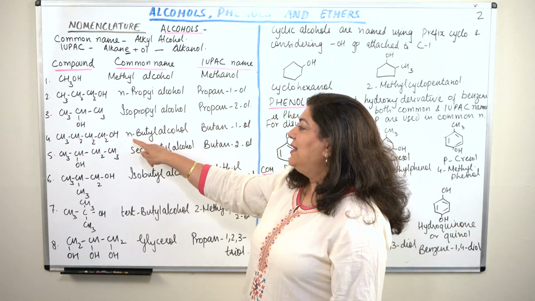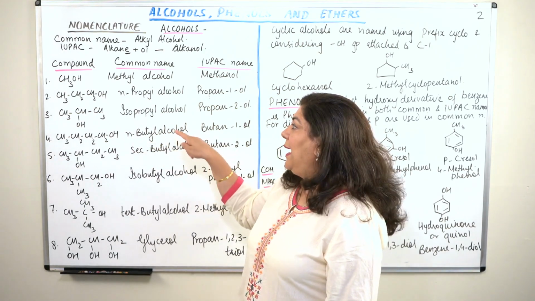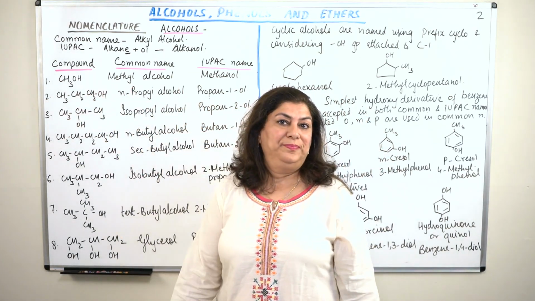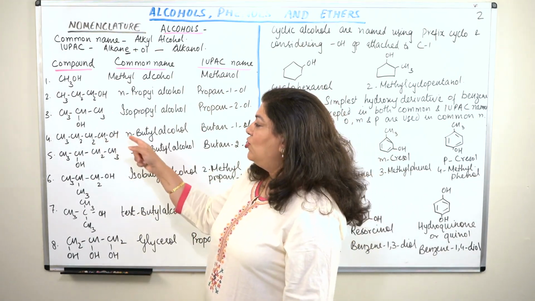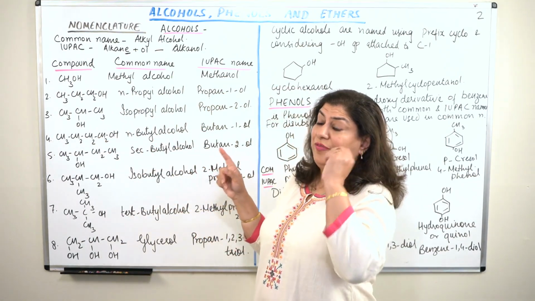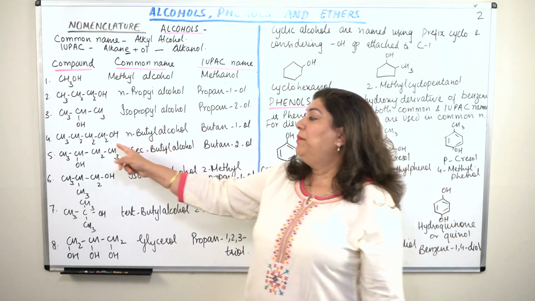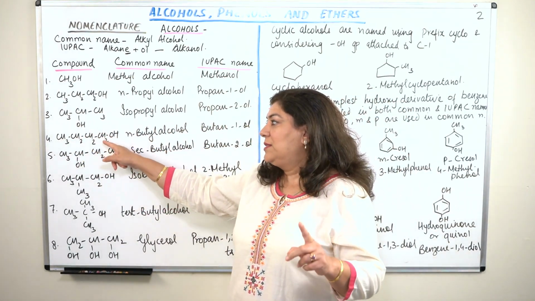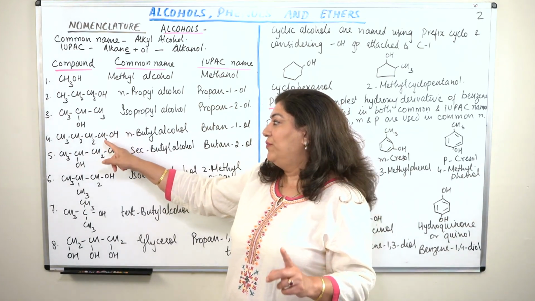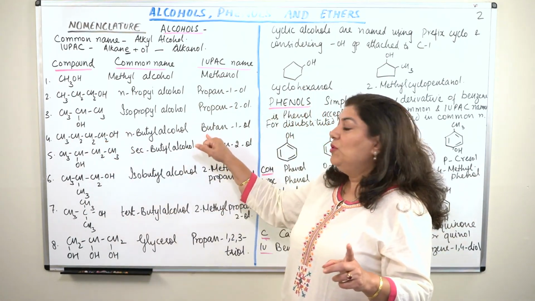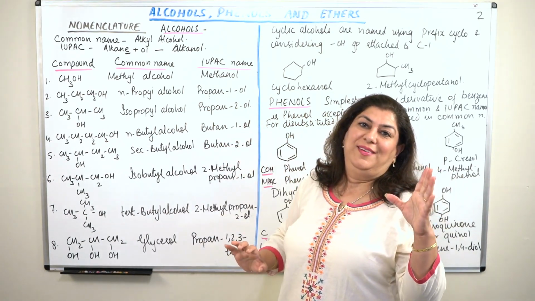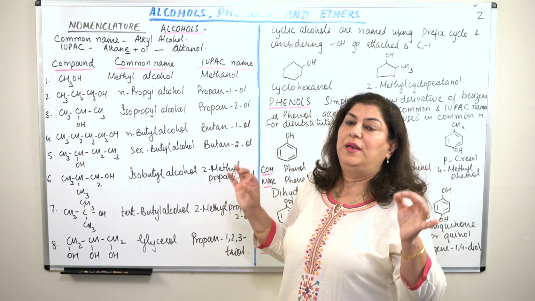So it is written as normal butyl alcohol, just as we had the normal propyl alcohol. But in the case of IUPAC nomenclature, this would be butanol, but the ol would be on the first carbon. We'll start counting from this direction. So it is on the first carbon. So we'll call it butan-1-ol.